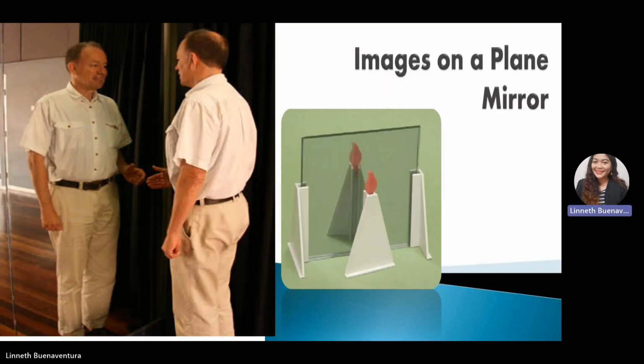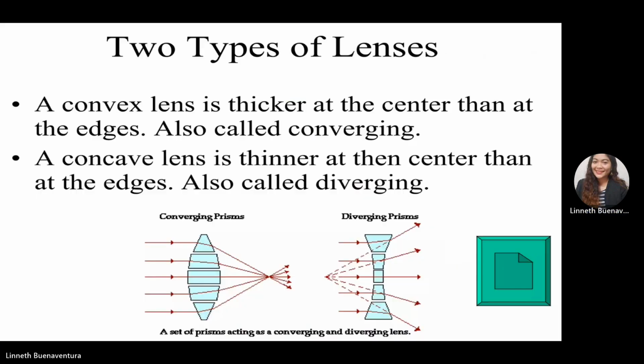This is an example of an image formed on a plane mirror. They have the same size and it is upright.